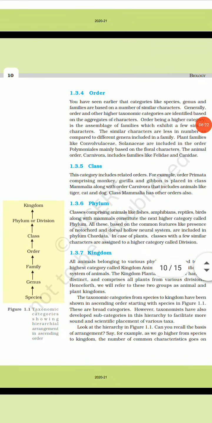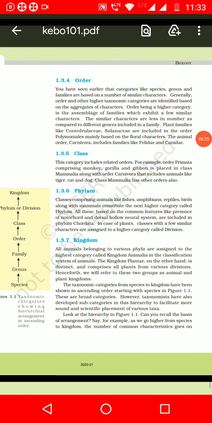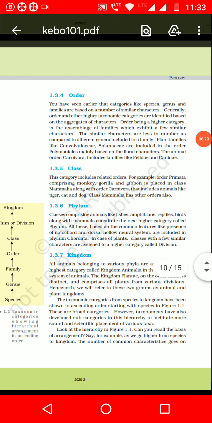Next we have the order. There are the genus, the species, the families. The families are put together in the order. Their similar characters are less in number as compared to that in the genera included in a family.